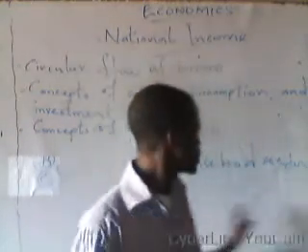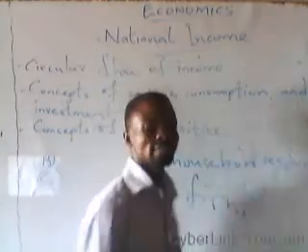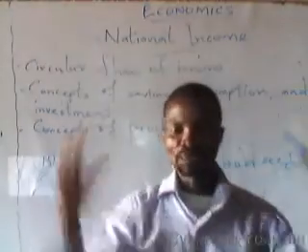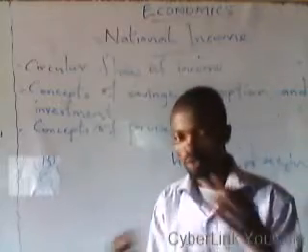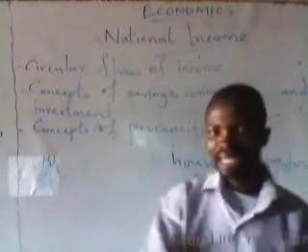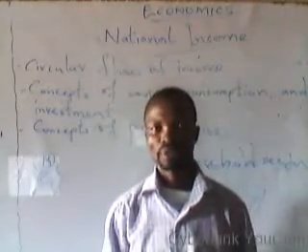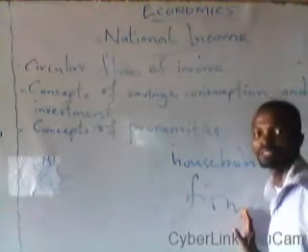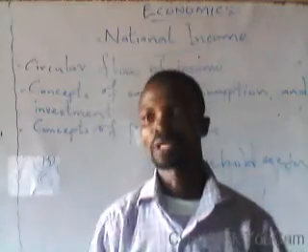These resources are possessed by the household, which does not engage in productive activities, while the second sector, the business firm or government, engages in the production of goods and services but does not possess the factors of production. Hence, there is a need for both sectors to collaborate and engage in exchange in order for them to have what they do not have. For instance, before the business sector can engage in productive activities, it requires the factors of production, since production can never take place without them.